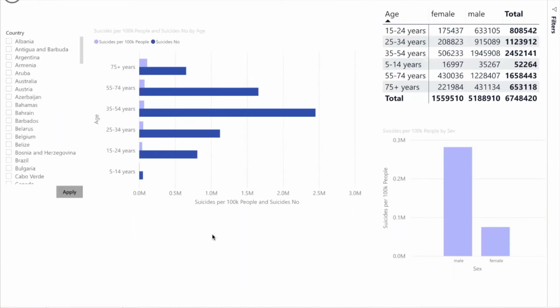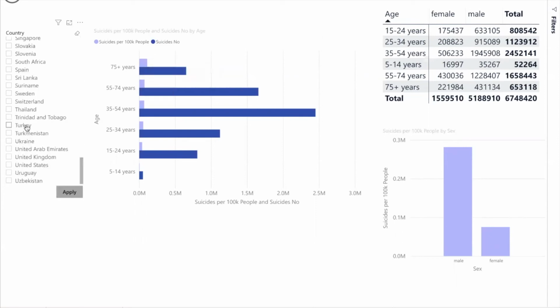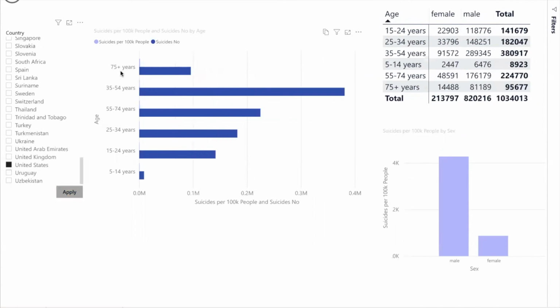First, we're going to look at this bar chart. As you can see, it's grouped by age brackets and suicides per 100,000 people, as well as suicide numbers total. Let's take a look at the United States. So for the United States, our highest rate of suicides per 100,000 people is for the 75 plus age range, but the people that we've lost most to suicide in terms of gross numbers are 35 to 54 years old. We can also see that males make up the vast majority of people lost to suicide compared to females.